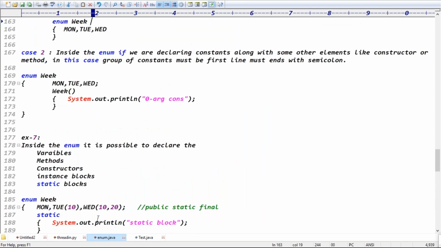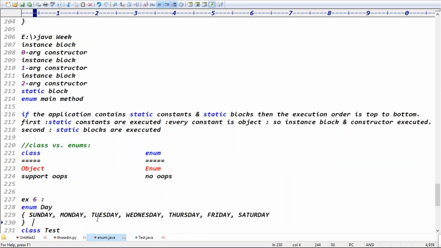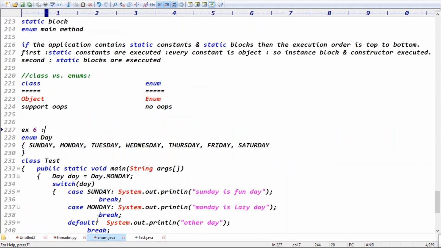Guys, in total how many examples have we done? Example 6 and example 7, a total of 8 examples we discussed. Just let me repeat all the examples again.